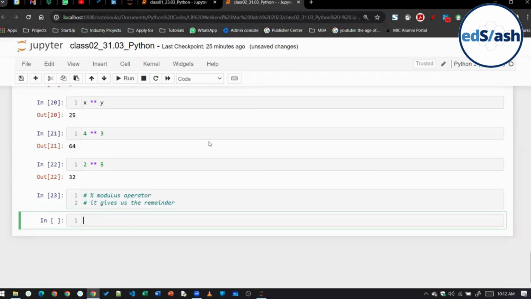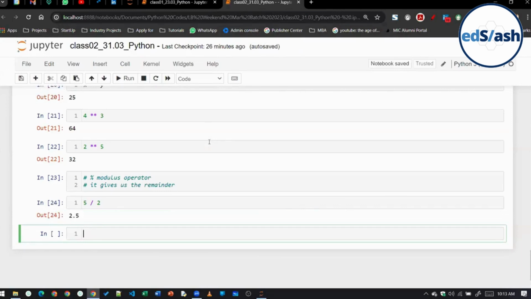Now, suppose class, let's say there is 5. Okay, and if I write division 5 divided by 2, what will be the answer? It will be 2.5, right? I am dividing. I'm not using modulus operator as of now.